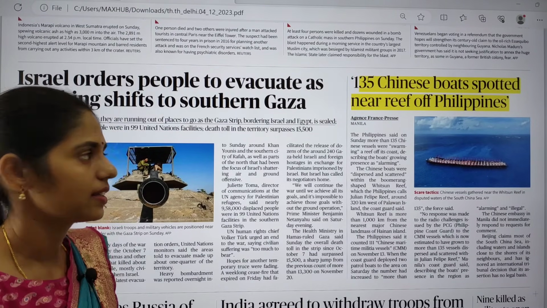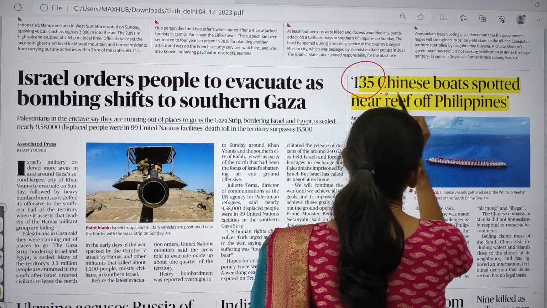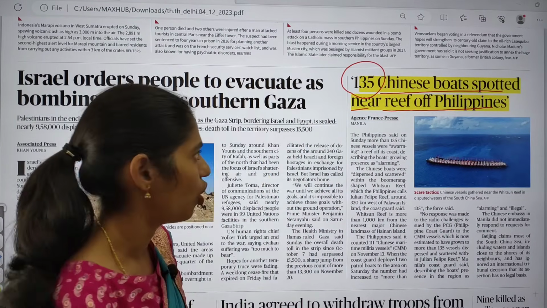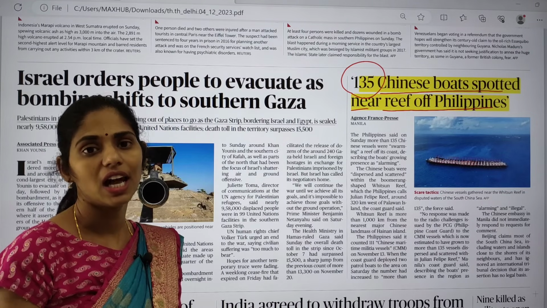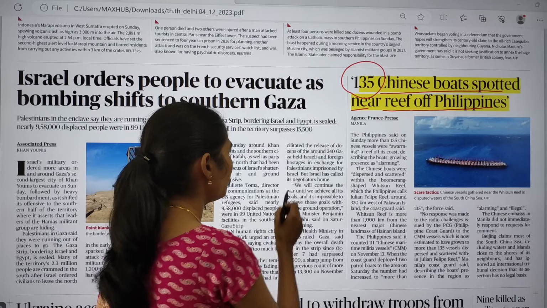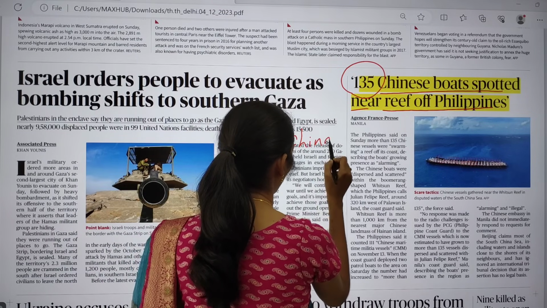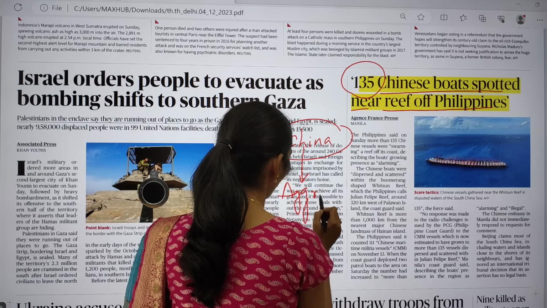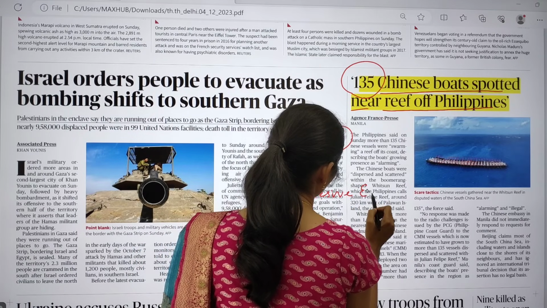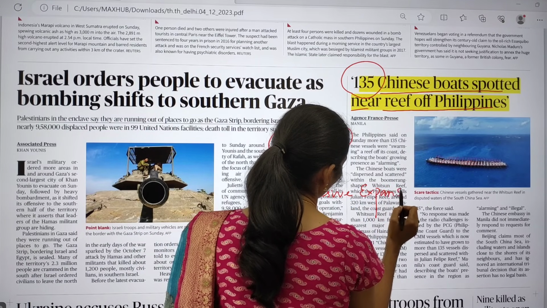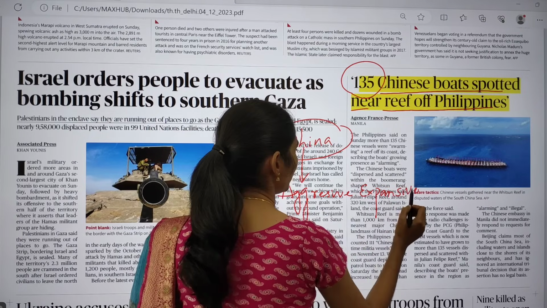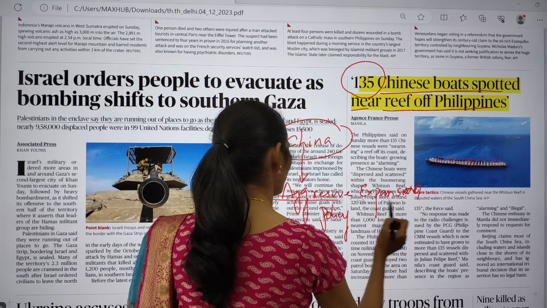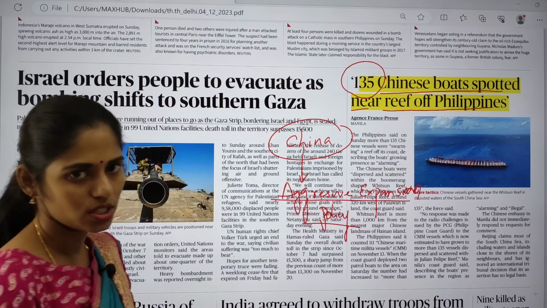Here you can see one article: 135 Chinese boats spotted near reef of Philippines. How many Chinese boats? 135 is a very large number. So if we are talking about China, we have to relate this article with the aggressive expansion policy of China. So we can connect this topic with the aggressive expansion policy of China.